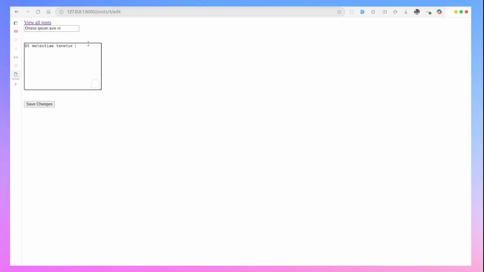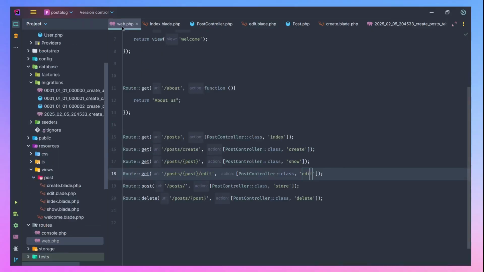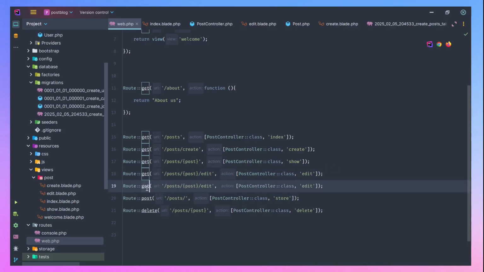So now, how are we going to be able to save whatever changes we did to this post? So we need to now define the route to send those changes back to our database. So we need to patch or put. So let's say patch, since we are just updating stuff. So let's clear this out. So we can come back to, let's say, update.